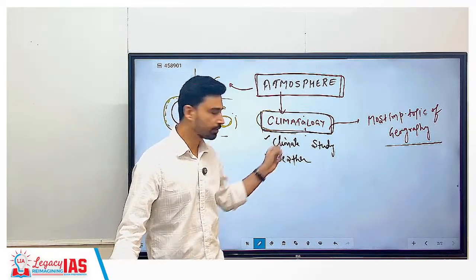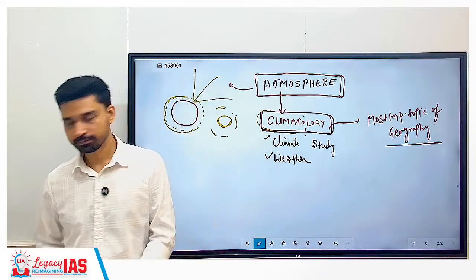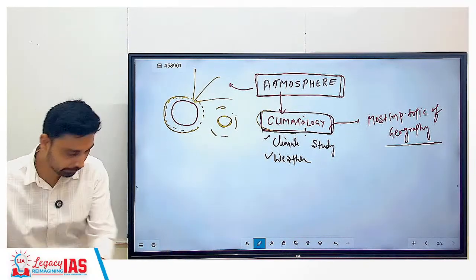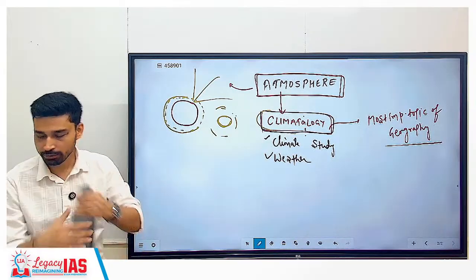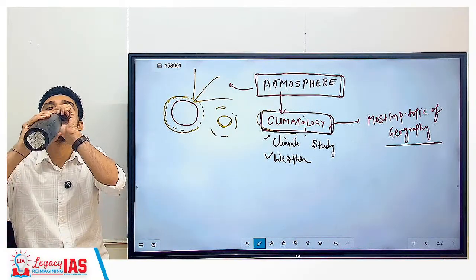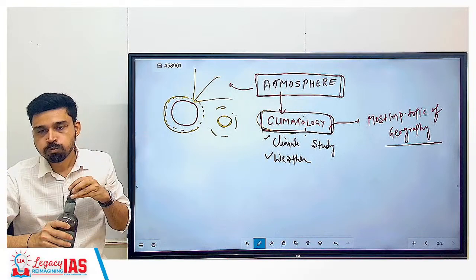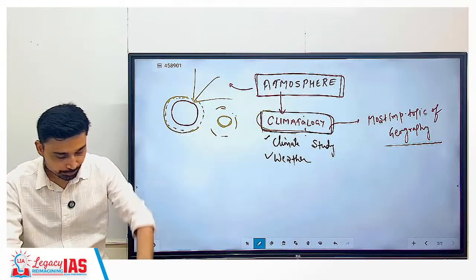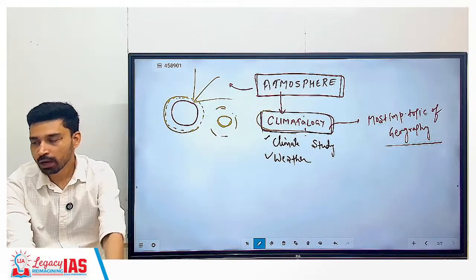So what's the difference? Weather versus climate. Are they same or different? They are different. How are they different?